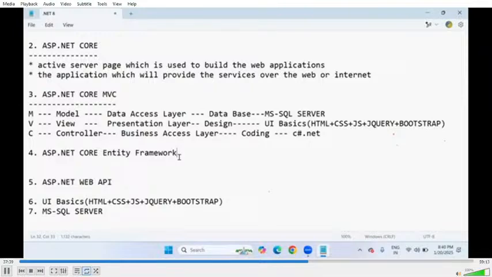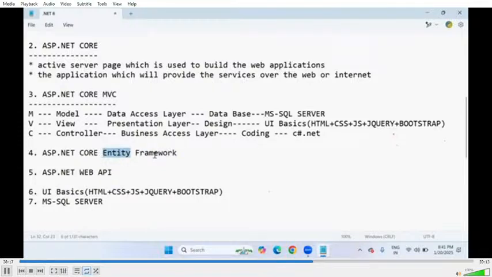So ultimately, in the total .NET package course, you are going to learn front-end development as well as back-end development. Notice this is only front-end development because we are going to use UI basics: HTML, CSS, JavaScript, jQuery, and Bootstrap. And this is only for design. The remaining things like the C#.NET programming language, ASP.NET MVC framework, Web API, even including Microsoft SQL Server, all come under back-end application development. So front-end means only UI basics, designing purpose. The rest of all the subjects are back-end only.